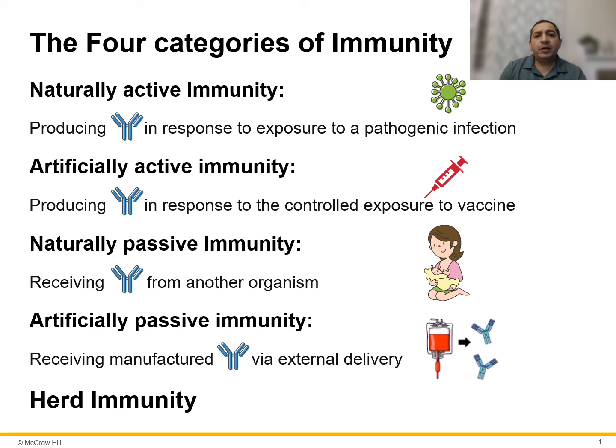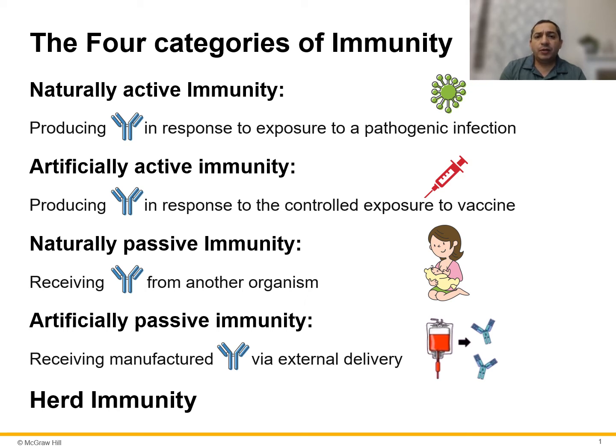Now another way to expedite the healing process is what we call the artificially passive immunity. This is when we are receiving manufactured antibodies via external delivery. So we can manufacture these antibodies and inject them into the patient. Over here they can respond to the infection without activating the immune system. That's what we call artificially passive immunity.